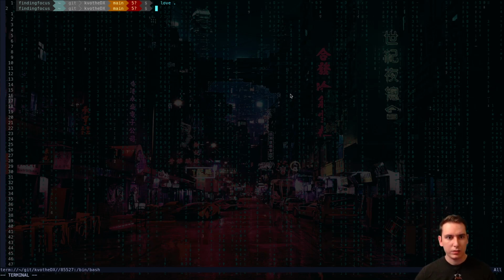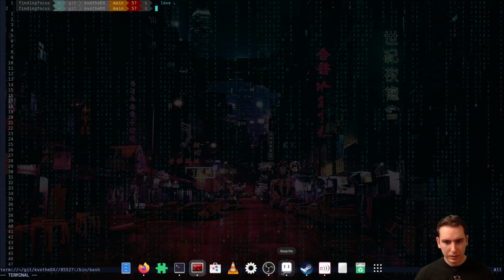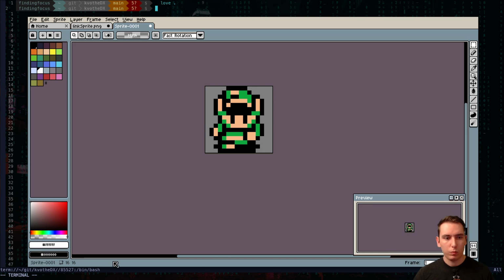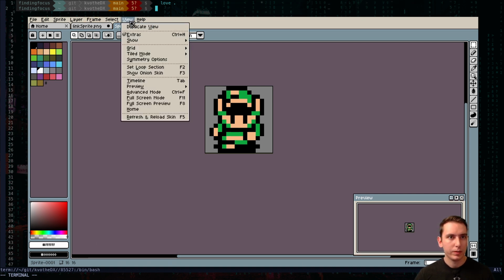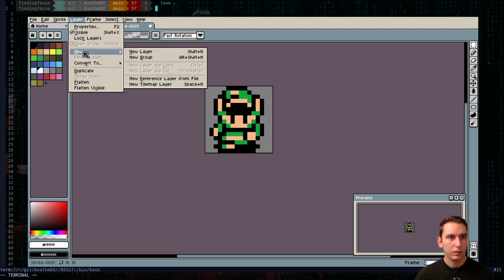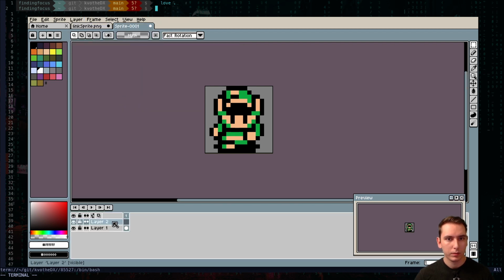So let's continue on making him. We'll make a new layer down here so we can draw our own. I don't know where my layer stuff is. There it is.